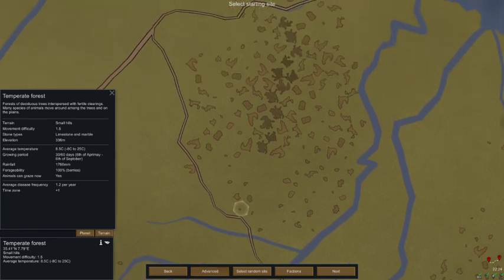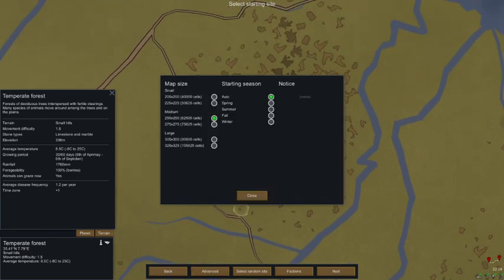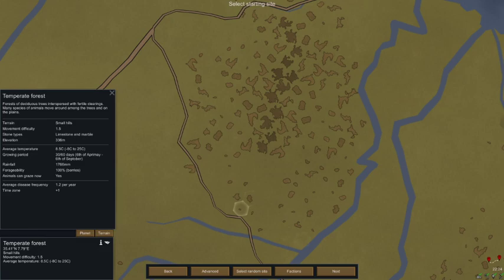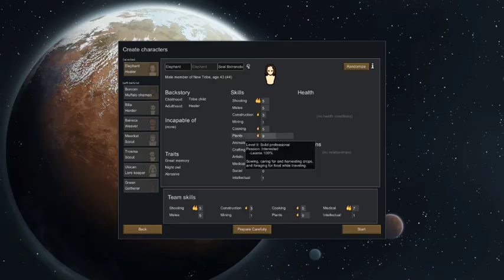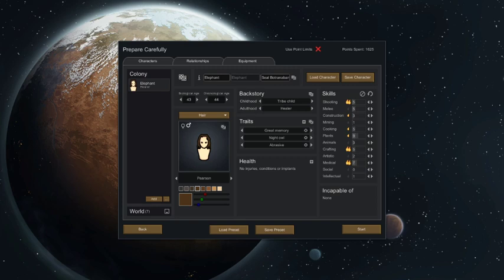We're also going to do some more advanced settings here. I'd like to have a slightly bigger map size. It probably just makes it easier for me, but it means we've got more tiles to play with. So we've got a bigger selection, and we can build our first base. Right, this next bit is where we pick our playable character, because I've selected Naked Brutality. We start with one person, and that person's naked. I've got another mod attached here. That other mod is Prepare Carefully.